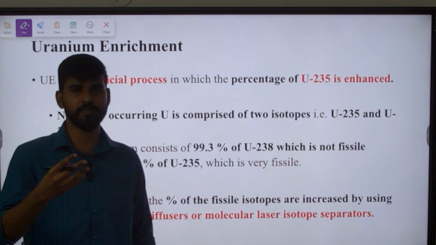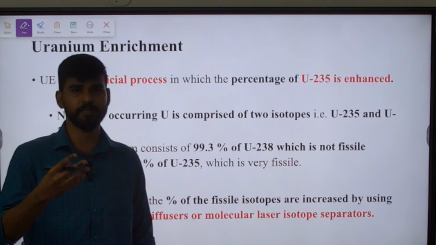These are the methods which we are going to use for enrichment. We'll understand that. So these are the processes that are used. Gas diffusion is there, gas centrifuging is there. Next, molecular laser isotope separation. These processes are used for the enrichment process. Okay.